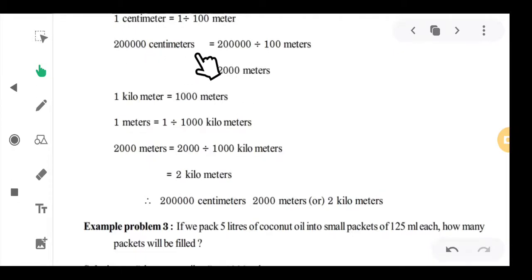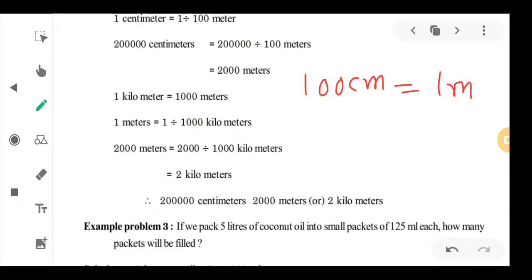We know that 100 centimeters is equal to 1 meter. We write centimeters as cm and meter as m. 100 centimeters is equal to 1 meter.